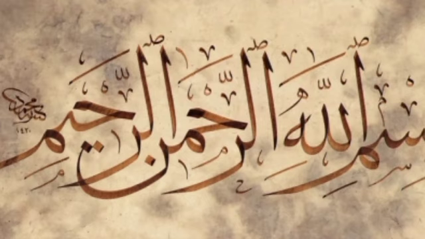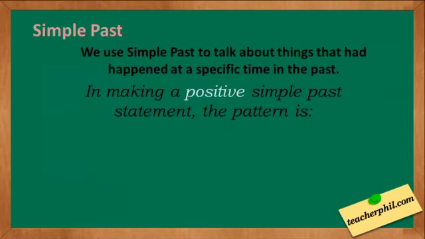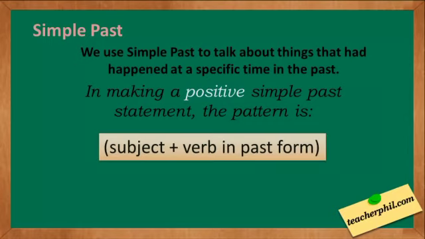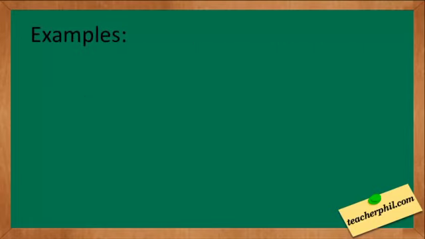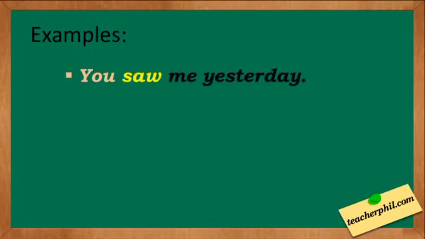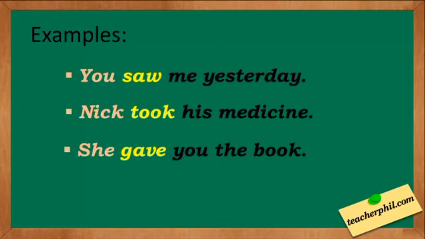This is your English B teacher and today we are going to learn our topic, simple past tense. Dear students, as we have discussed in our previous videos, we use simple past to talk about things that had happened at a specific time in the past. In making a positive simple past statement, the pattern is subject plus verb in past form. For examples, you saw me yesterday, Nick took his medicine, she gave you the book. So these are the examples of simple past tense.